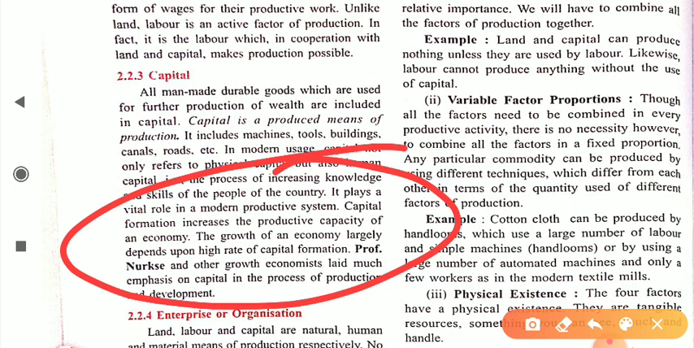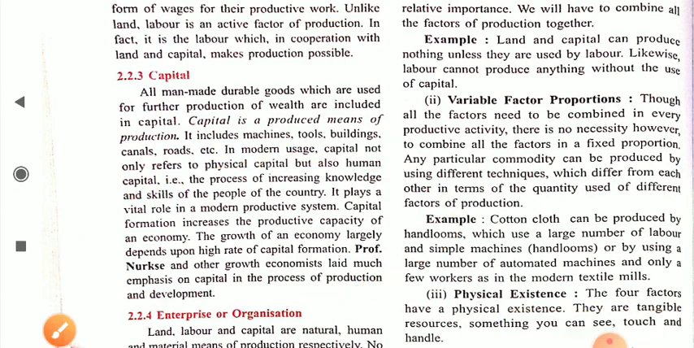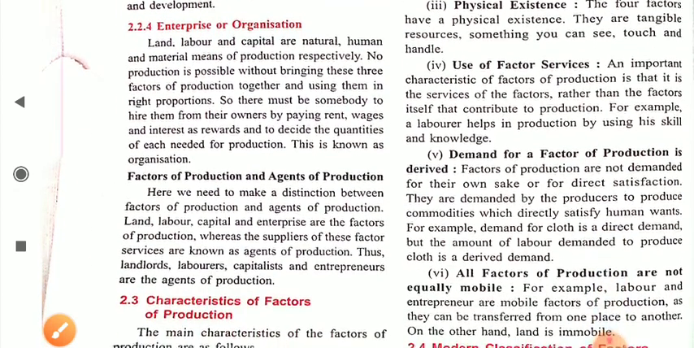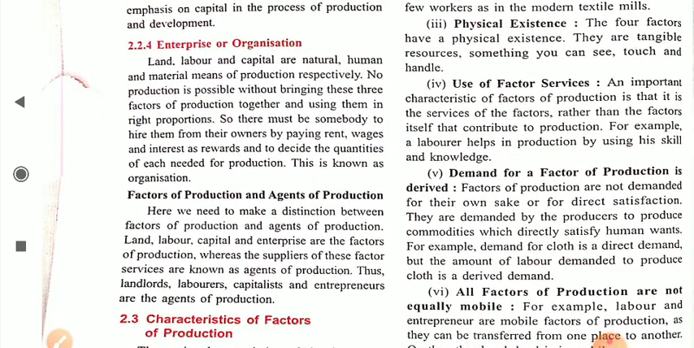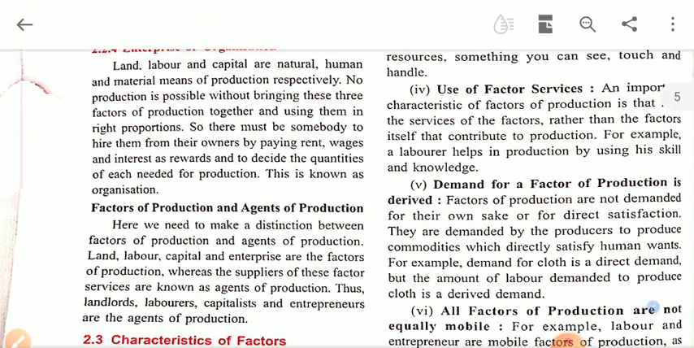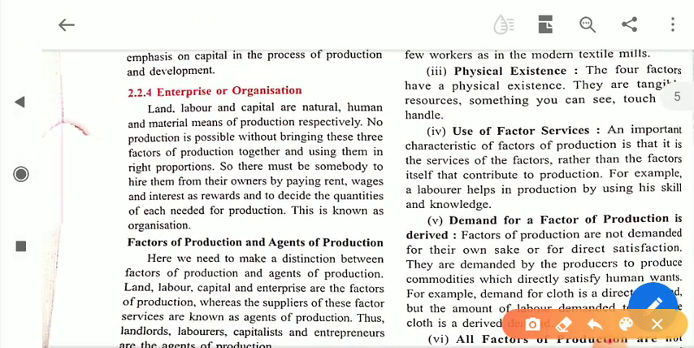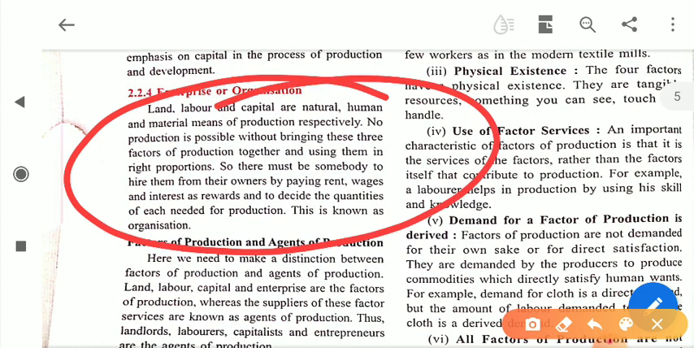It simply means the manpower which we are using is also increasing their skills and creativity. So it simply represents the capital. Next is enterprise and organization. If you talk about enterprise and organization, it simply means land, labor and capital, or nature, human and material means of production respectively. No production is possible without bringing these three factors of production together by using them in the right proportion.